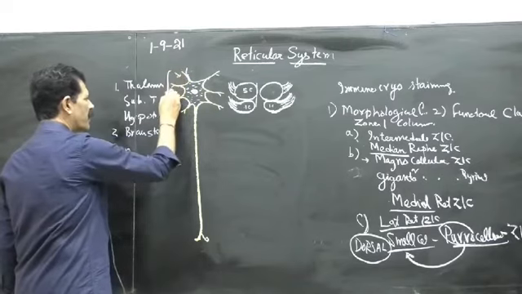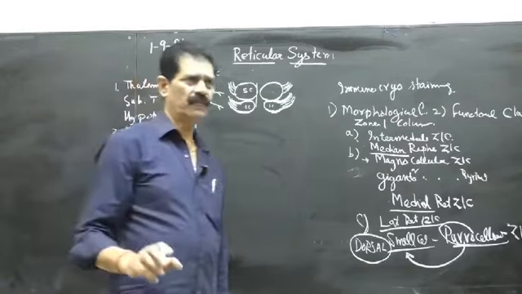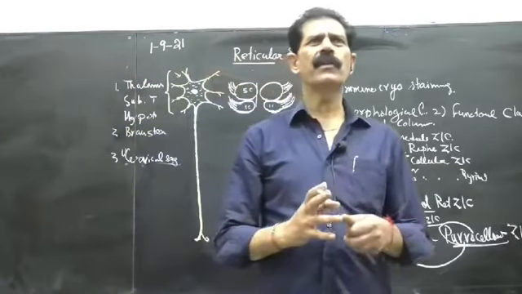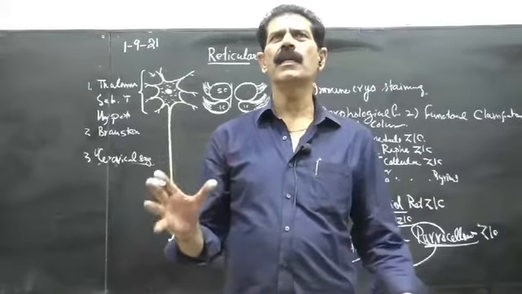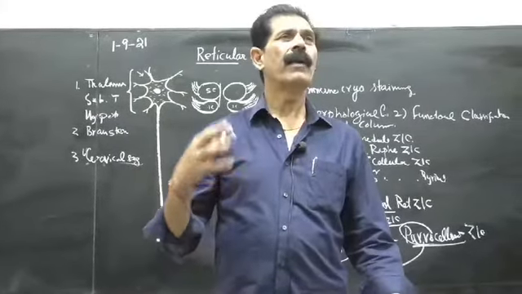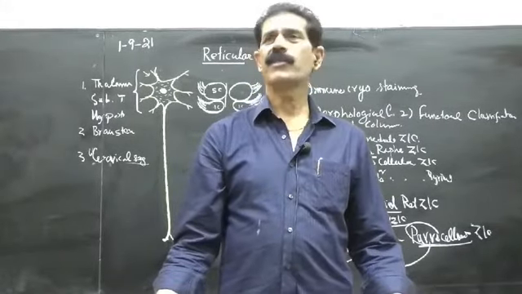This constitutes what is called the nuclei or the gray matter of the brain. The cell body with nucleus, cytoplasm, all organelles and dendrites forms the gray matter, or what we sometimes call the nuclei of the nervous system.